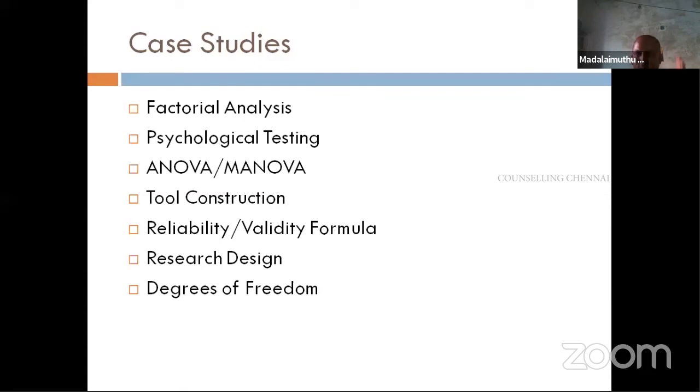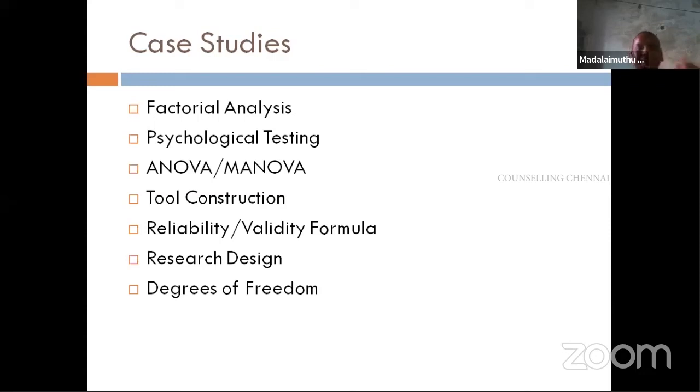So that is one area. First, people are finding case studies very difficult when it comes to research methodology and psychological testing. People think, oh no, I do not know mathematics, that's the reason why I came to the arts group. But still, why do people ask all these statistics and mathematics? No, nothing. You just go through it.